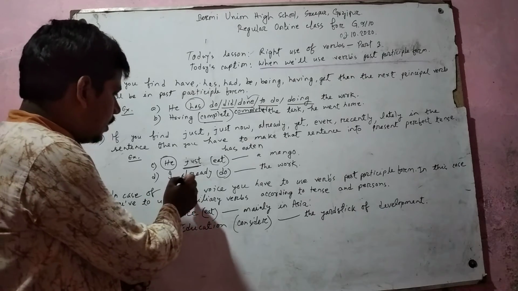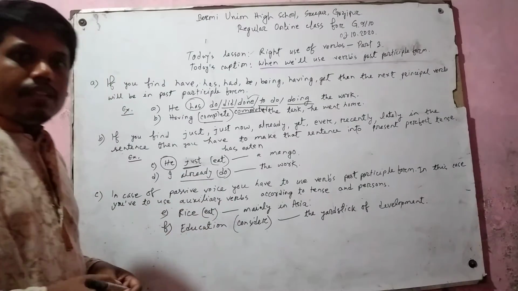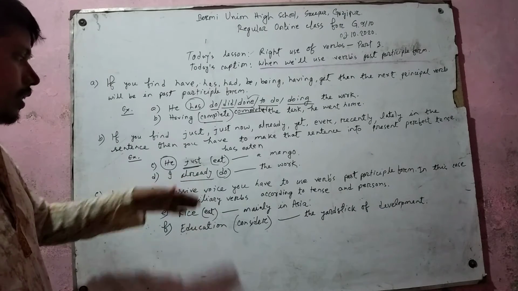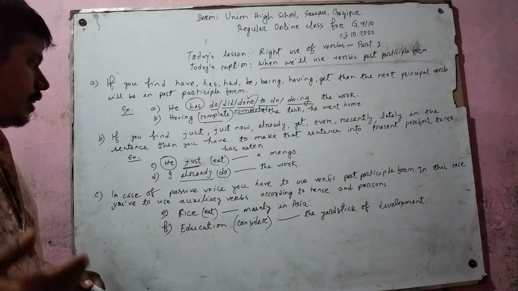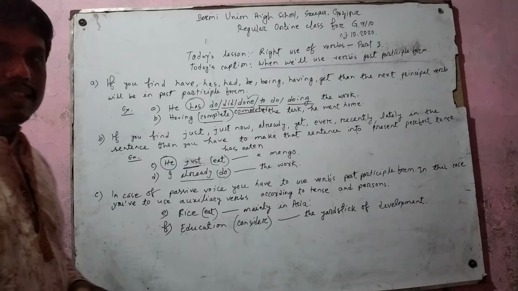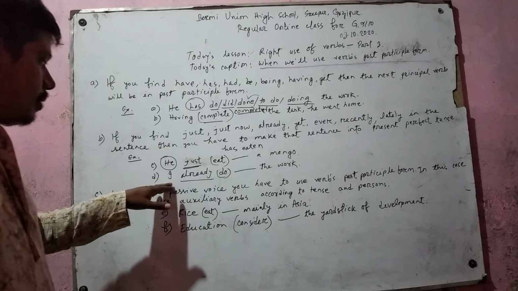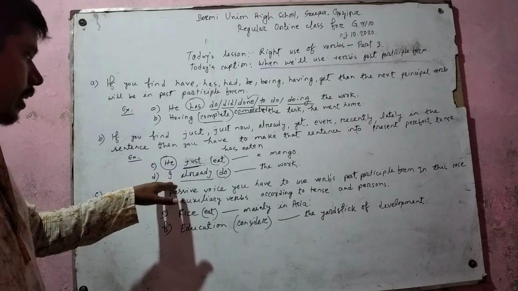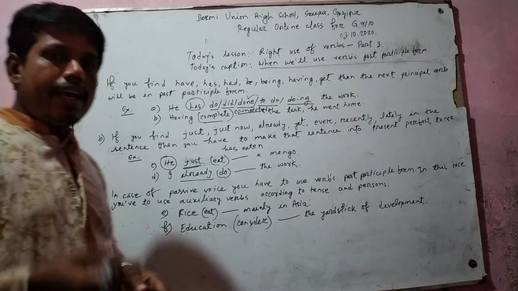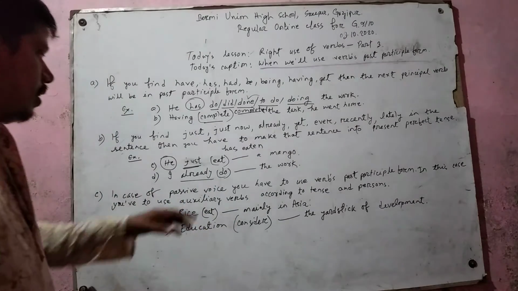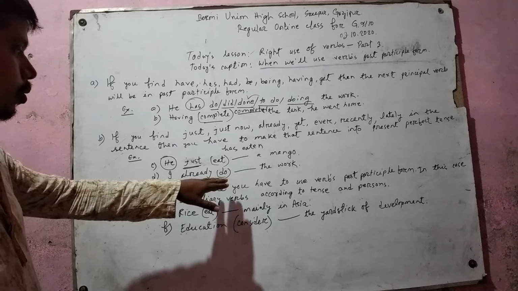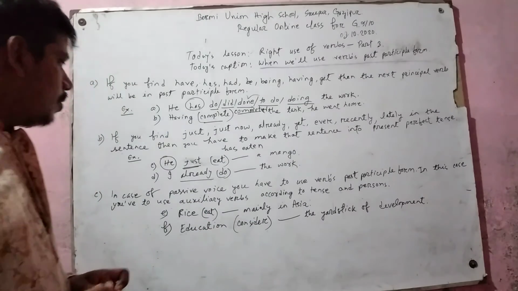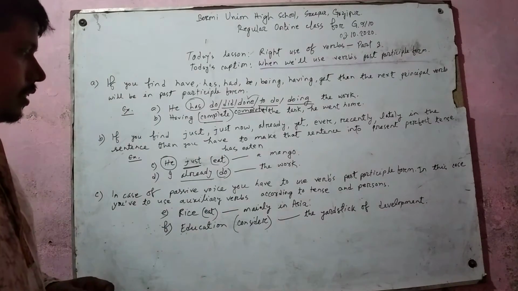In example D, you find already, and as you find already, the sentence will be present perfect tense. And as you have subject I, after I you have to use have as auxiliary verb. And what is the past participle form of do? We know that done is the past participle form of do. Then what will be the right answer here?